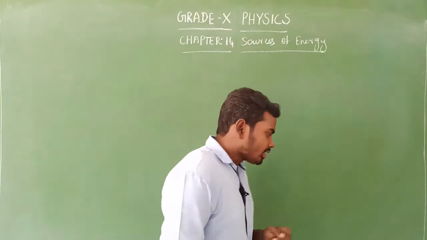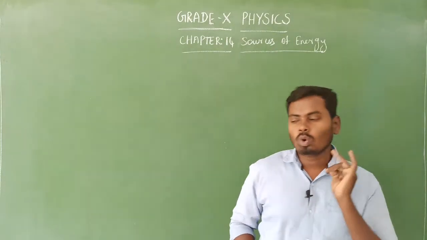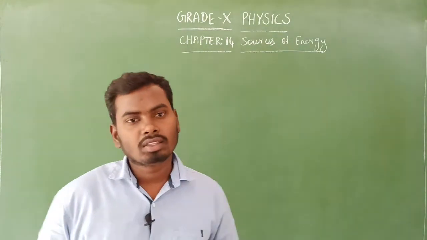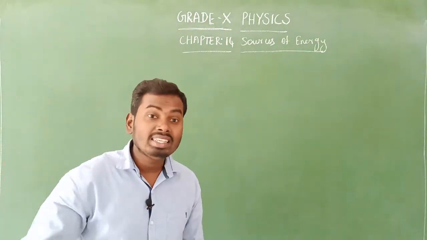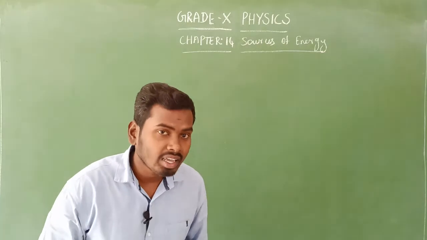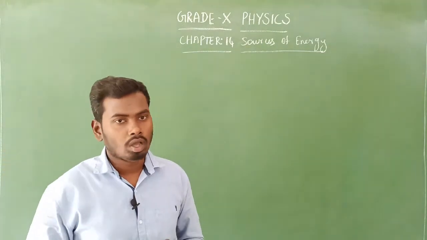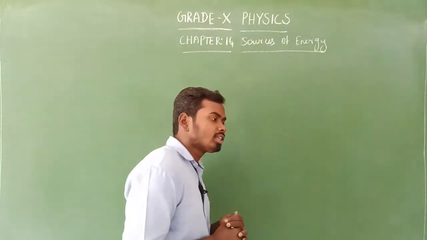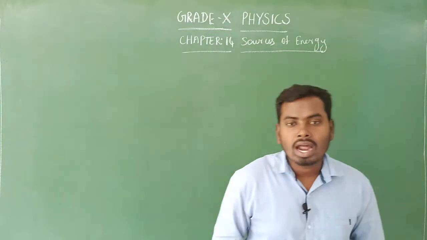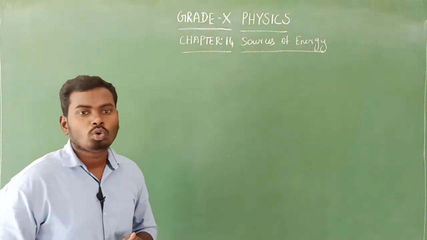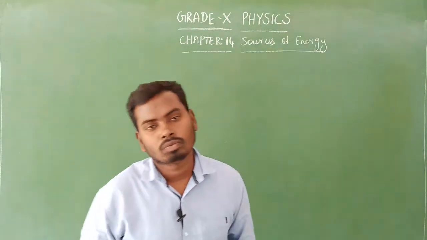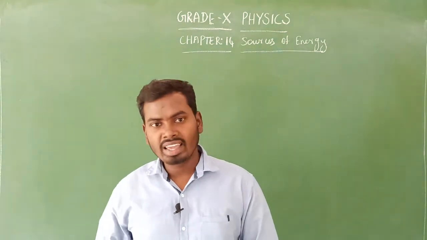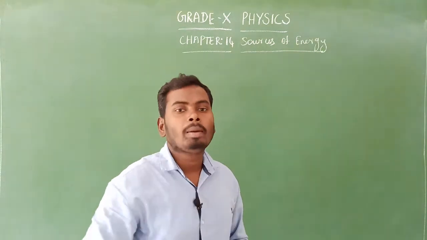Then the third one, what is that? That is availability. The source should be easily available. Okay, easy availability is the third one. Fourth one, what is that? Storage and transport. That source of energy should be easily stored as well as easily transportable.